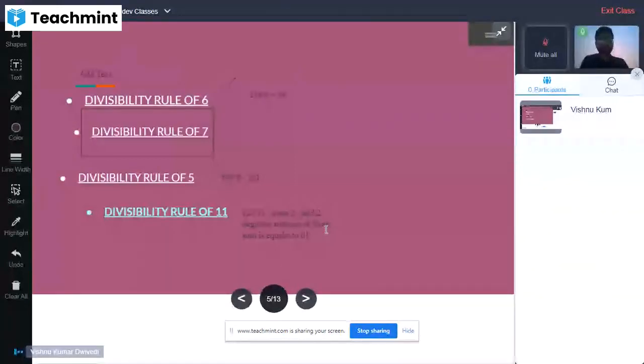In this condition, we have to check whether the difference of the sums of the odd and even places is 0 or not, and if the difference is a multiple of 11, those numbers will be completely divisible by 11. Are you getting the 11th divisibility rule?